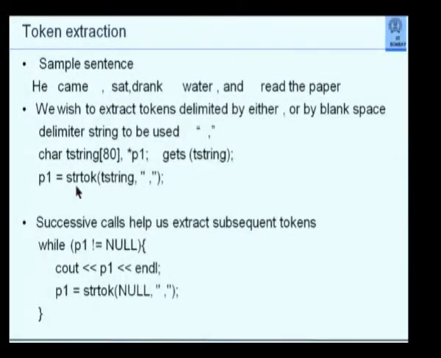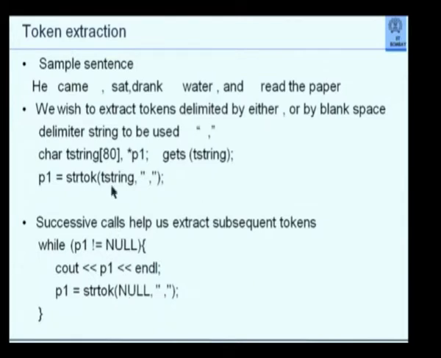If I say P1 is equal to strtok(tstring, " ,"), this will give me a pointer to the first token. What will be the first token here? The word "He". But that's all I got. How do I get the subsequent words? Which are the words? Came, sat, drank, water, and read. All these are successive words. To get these successive words, C++ says that make these calls again and again and again, but with a difference. P1 is equal to strtok(NULL, " ,").